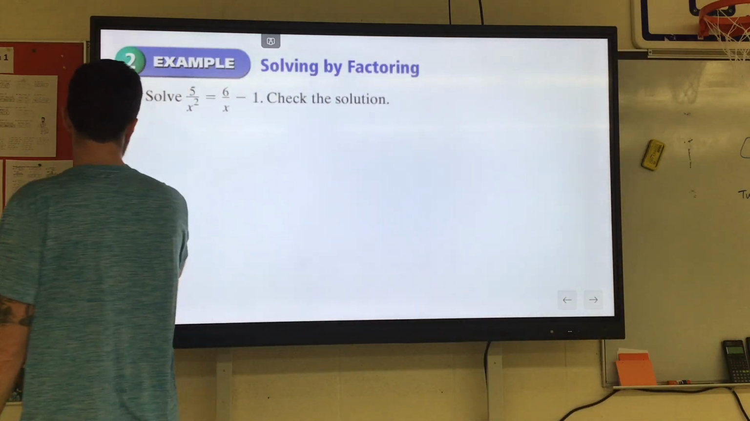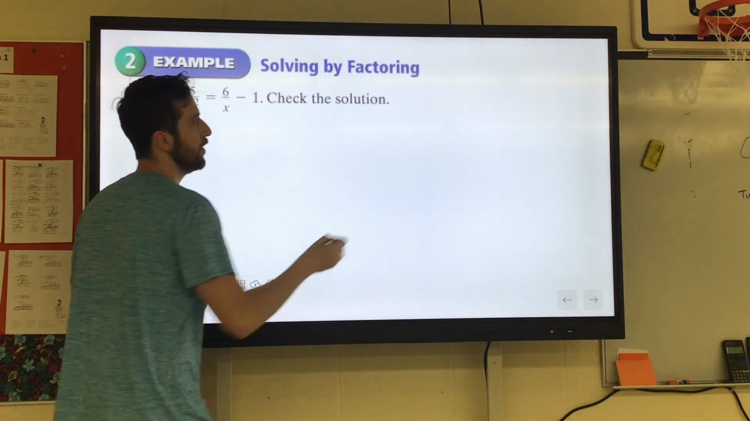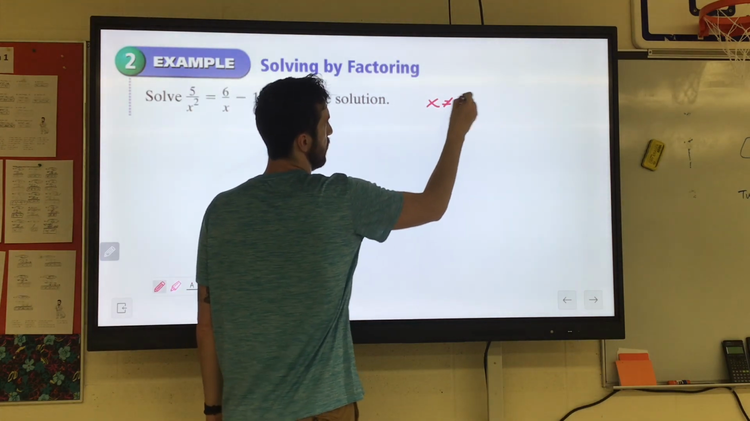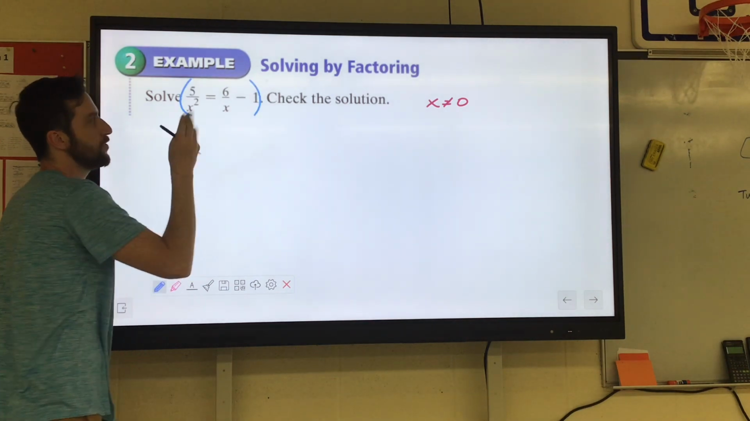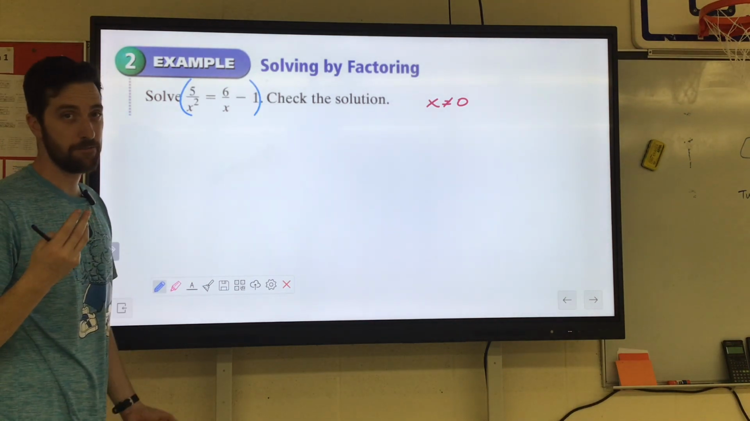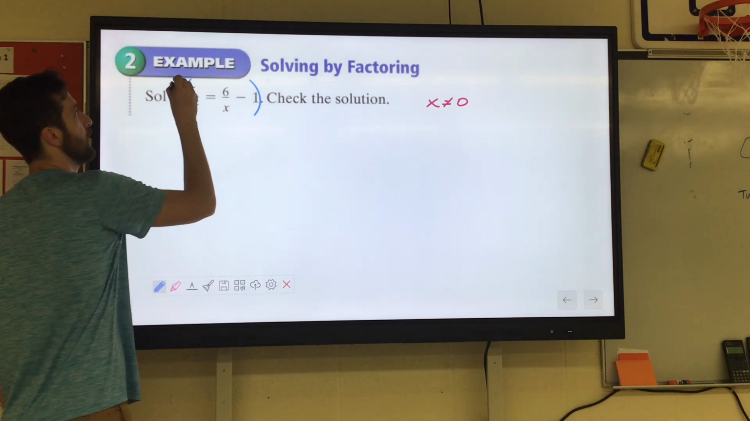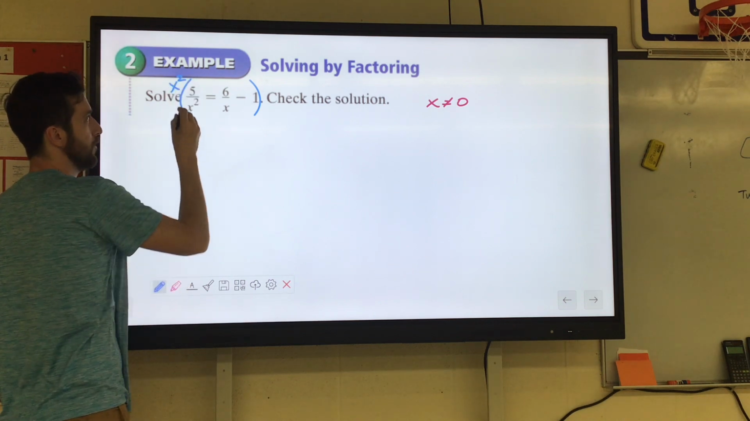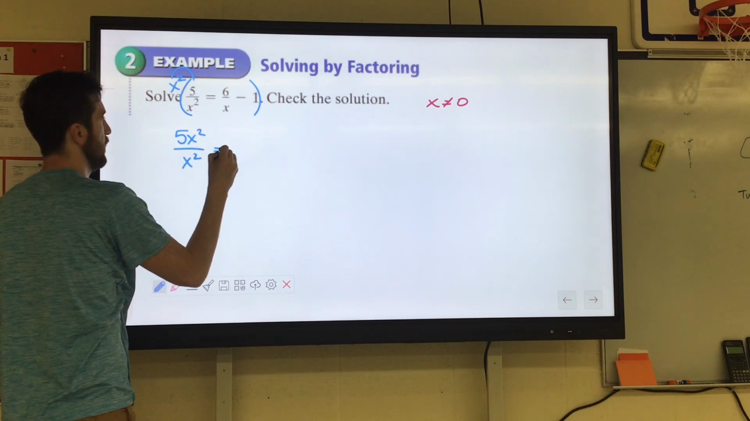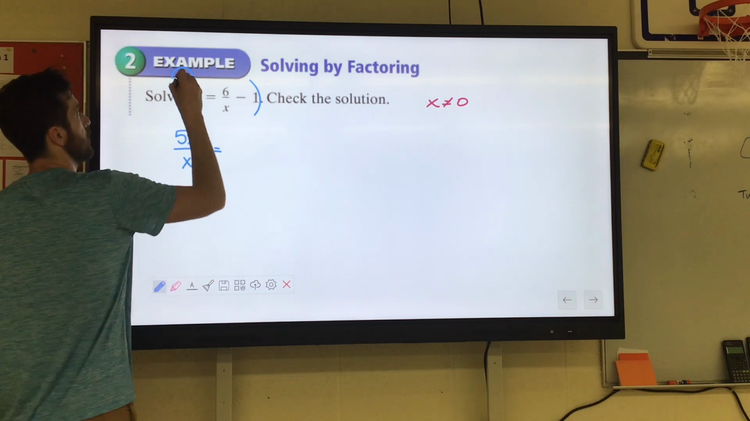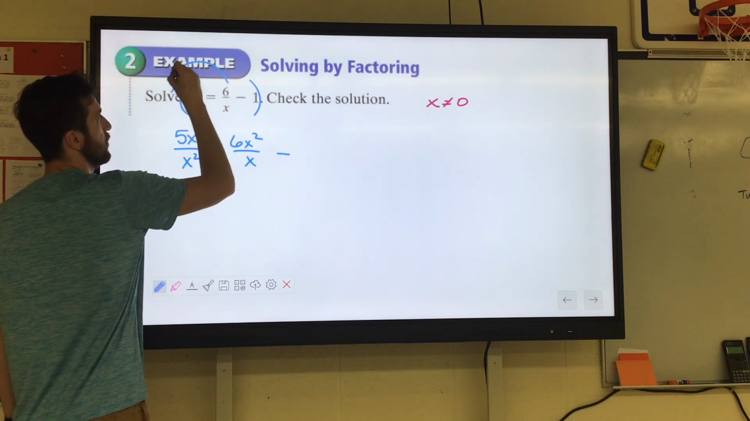I look at our denominators. I see some x squared, some x's. There's no plus or minus in the denominator with it, so our excluded value would be 0. We're going to multiply by a common denominator. Our only denominators are x squared and x. They have a least common multiple of x squared. So we're going to multiply everything by x to the second power. So that would give us 5x to the second power over x to the second power equals 6x to the second power over x minus x squared.